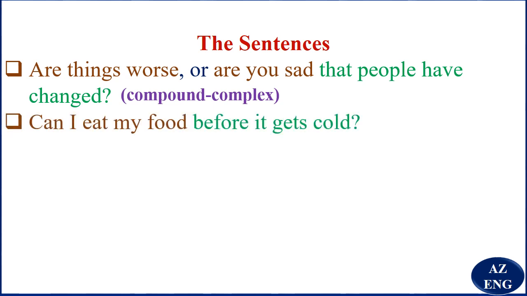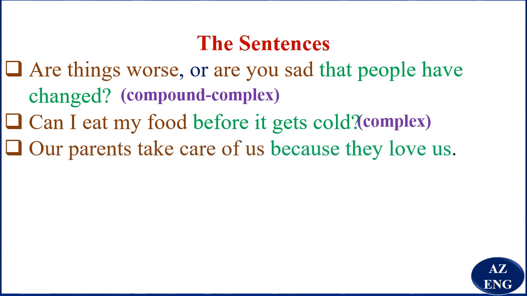Can I eat my food before it gets cold? Can I eat my food is an independent clause. Before it gets cold is a dependent clause. So you say that this is a complex sentence. We've got an independent clause and a dependent clause.